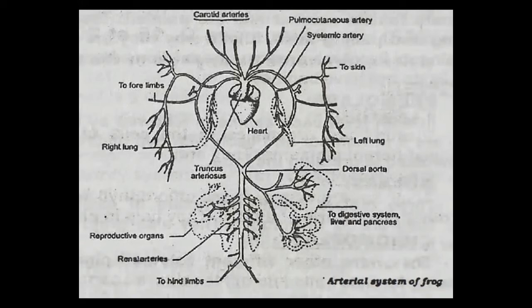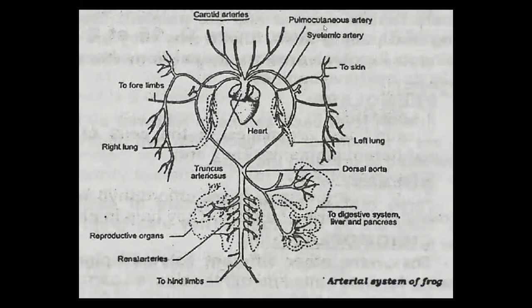The dorsal aorta is divided into fine branches, and it supplies oxygenated blood to all the organs present in the lower body, like pancreas, liver, genital organs, digestive system, forelimbs, hind limbs. This is the function and responsibility of the systemic arch.